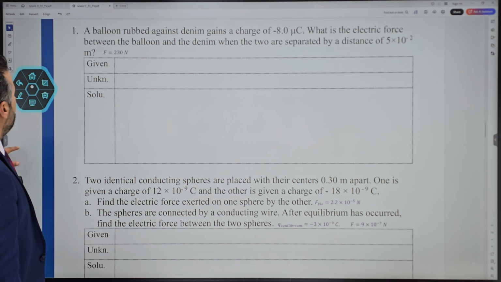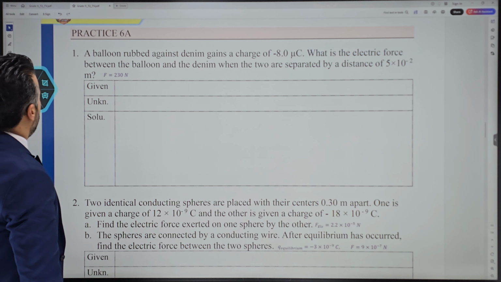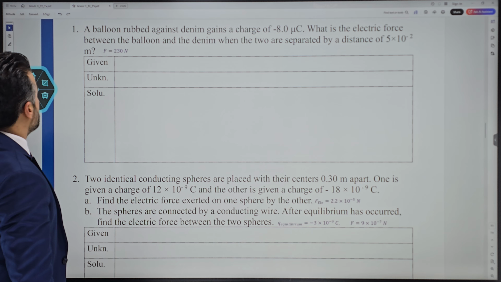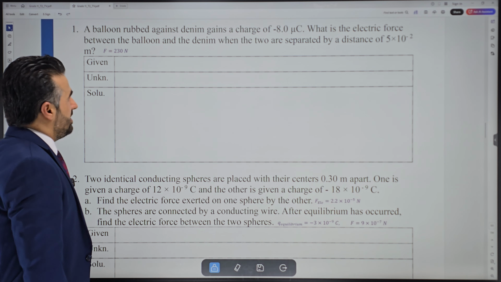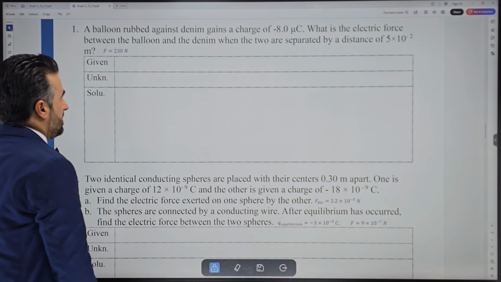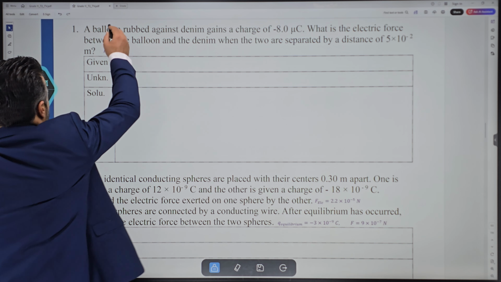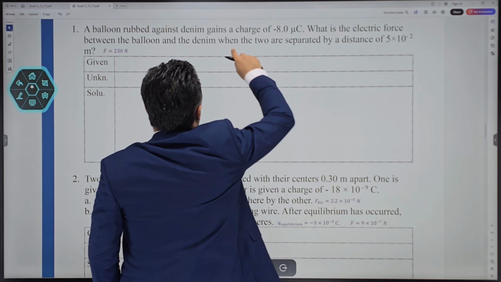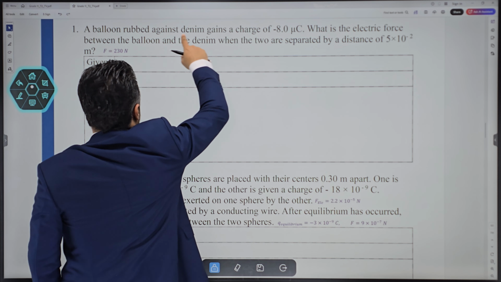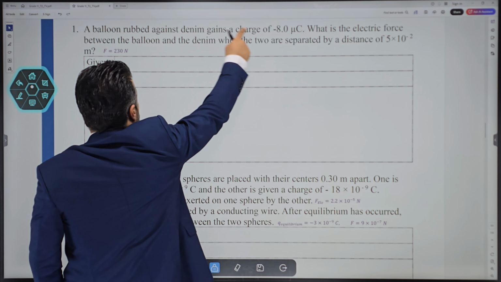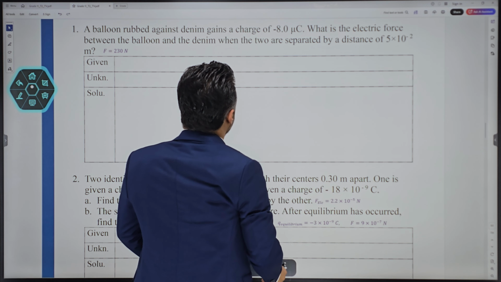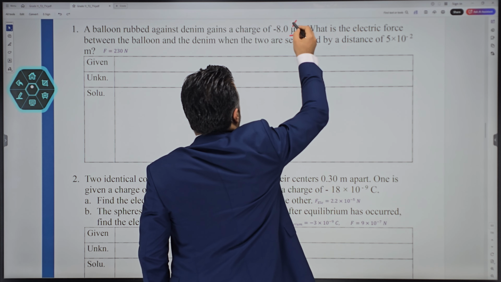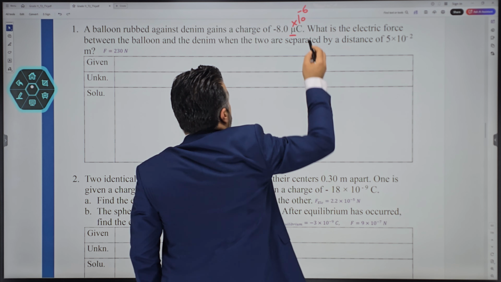Now solve all of practice 6a. The first question says: a balloon is rubbed against a denim. A denim is a piece of cloth, a piece of jeans. So the balloon is the first object, and the denim is the second object. The balloon gains a charge of negative 8 micro, and micro is 10 to the power negative 6. You do agree, right?